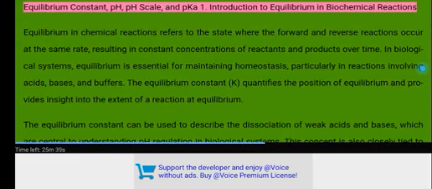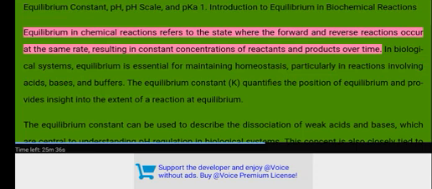Equilibrium constant, pH, pH scale, and pKa. 1. Introduction to equilibrium in biochemical reactions. Equilibrium in chemical reactions refers to the state where the forward and reverse reactions occur at the same rate, resulting in constant concentrations of reactants and products over time.